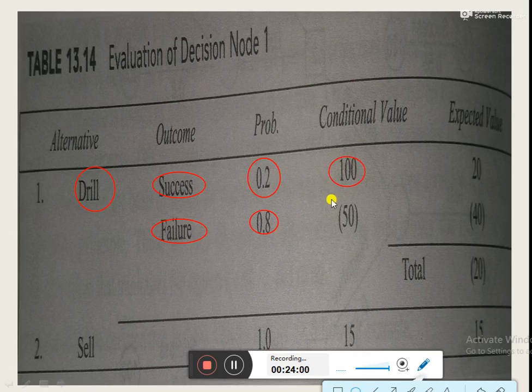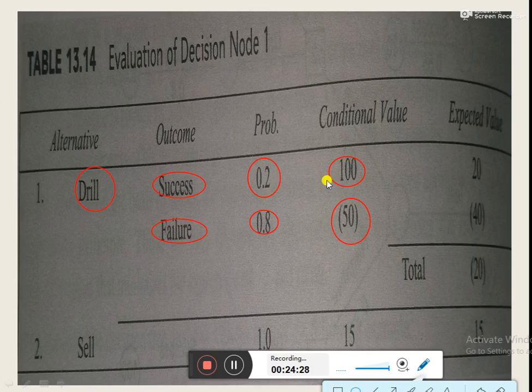Of success it is 100 rupees, and of failure it is minus 50 rupees. The bracket shows the minus or negative sign of the value. Now we need to calculate the expected value of this alternative, and that would be calculated by multiplying the conditional values with their respective probabilities.